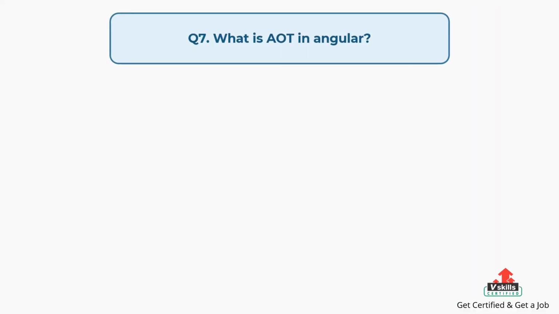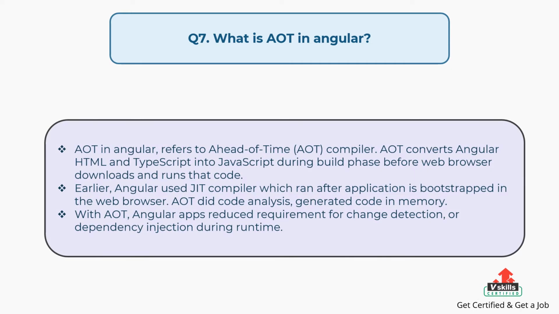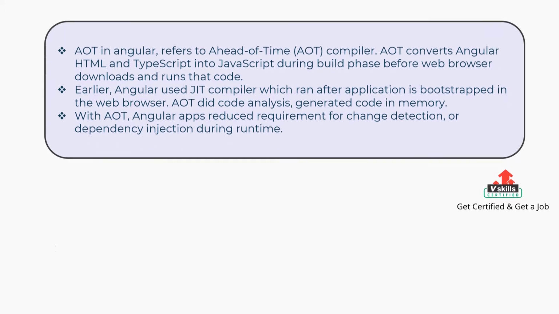Question number 7. What is AOT in Angular? The answer is: AOT in Angular refers to an ahead-of-time compiler. AOT converts Angular HTML and TypeScript into JavaScript during the build phase before the web browser downloads and runs that code. Earlier, Angular used the JIT compiler, which ran after the application is bootstrapped in the web browser. AOT did code analysis, generated code in memory. With AOT, Angular apps reduce the requirement for change detection, or dependency injection during runtime.